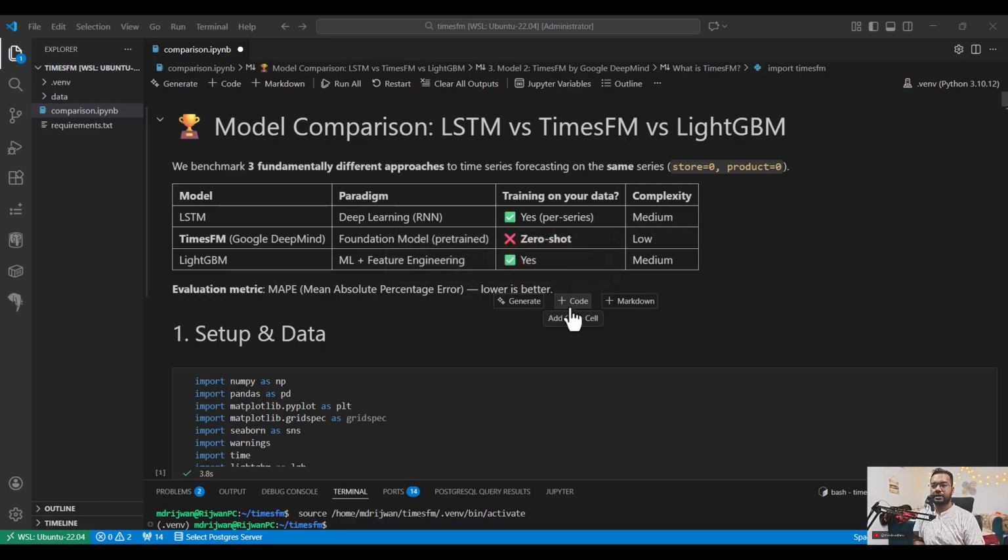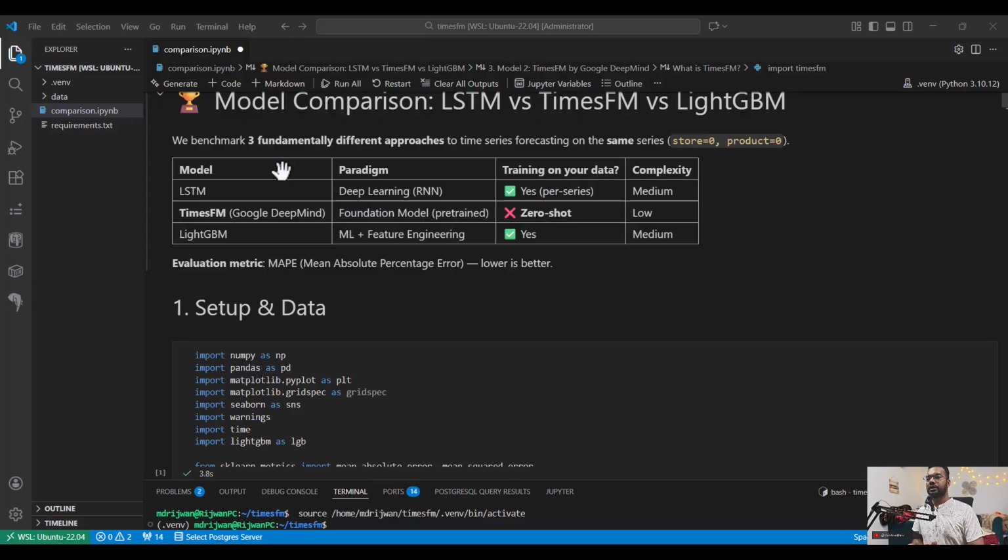The first model is a deep learning model called long short-term memory, which is an LSTM. The second one is TimesFM, which is the model that we are talking about. And the third one is based on ML and feature engineering, LightGBM. So you can see this is an initial impression, where you have a deep learning model trained on your data, whether it is required or not, depending on the complexity of the model.